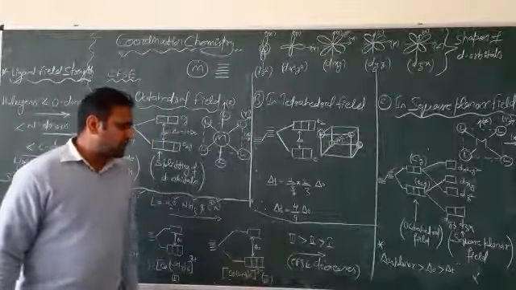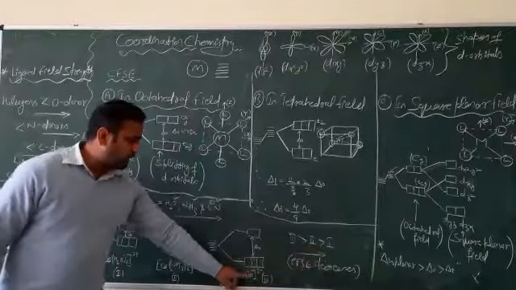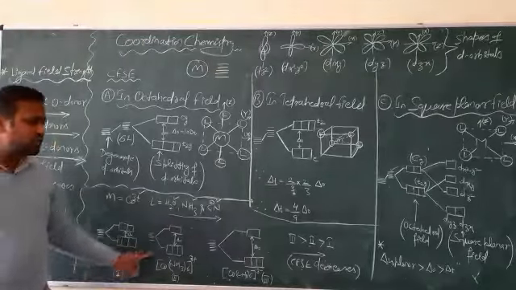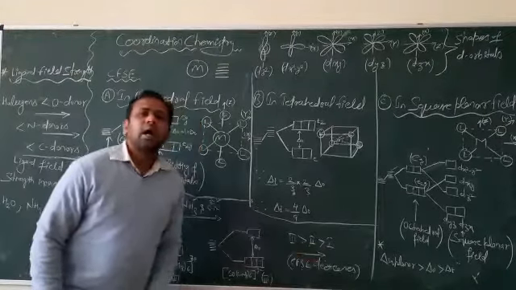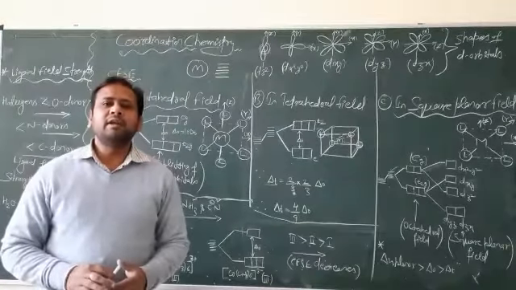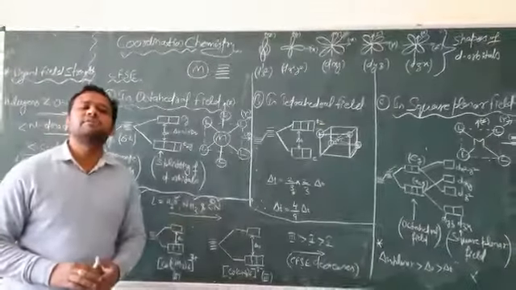So the order of crystal field splitting energy is 3, 2, 1. Here is complex 3, here is the second complex, here is the first complex. So crystal field splitting energy decreases from 3 to 1. I hope with this example all of you students are very well acquainted with the effect of the ligand field strength on the crystal field splitting.